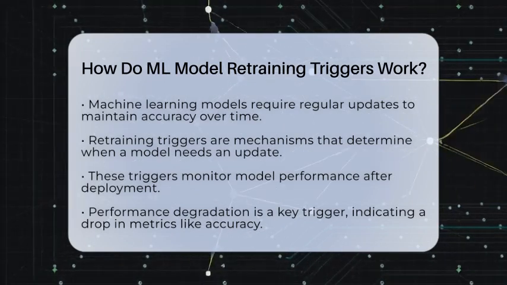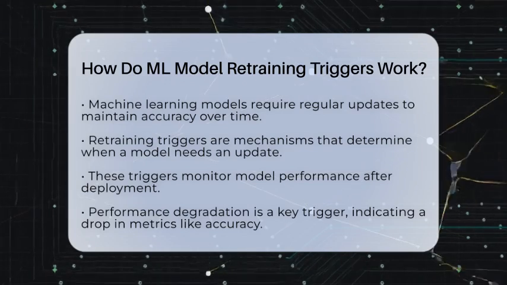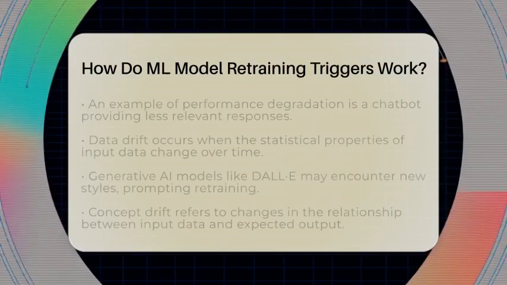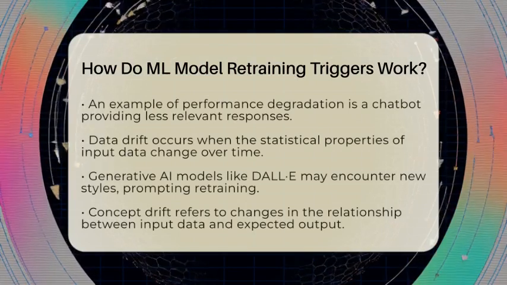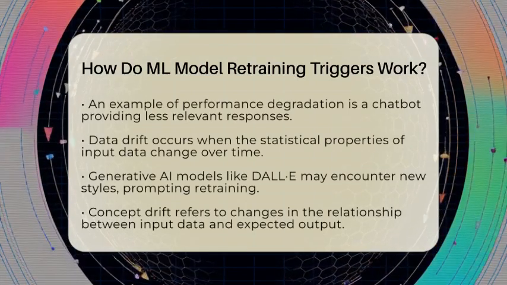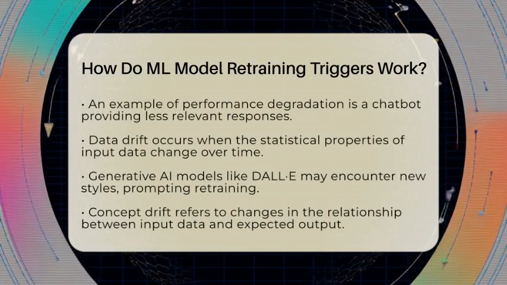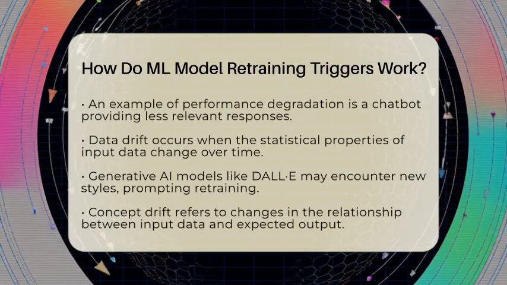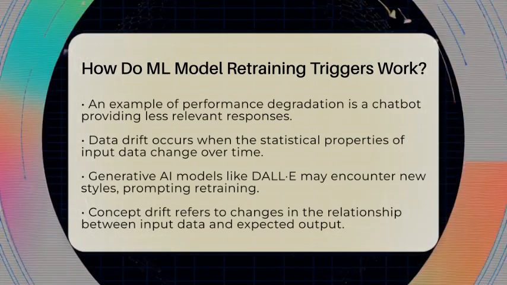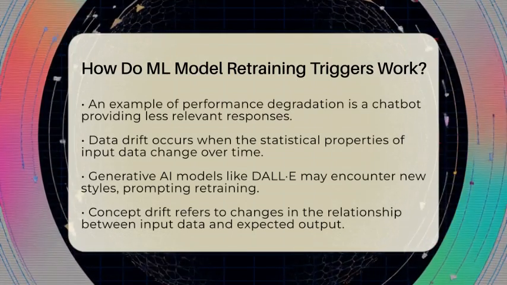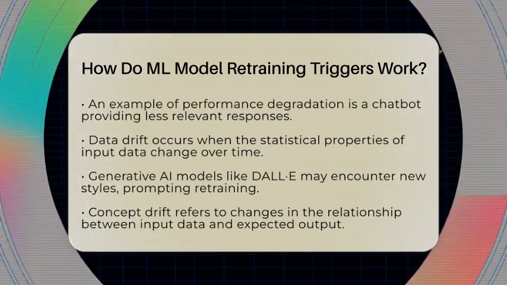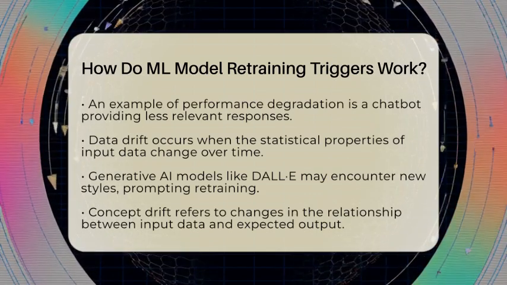One key type of retraining trigger is performance degradation. This happens when important performance metrics, like accuracy or precision, fall below a certain level. Imagine a chatbot, like ChatGPT, that starts giving less relevant responses. Monitoring systems detect this drop and trigger retraining to improve its responses.